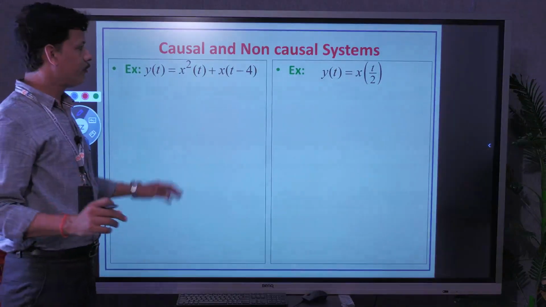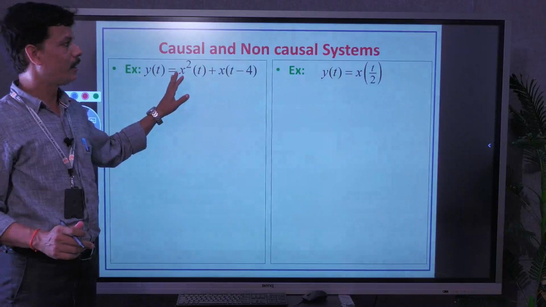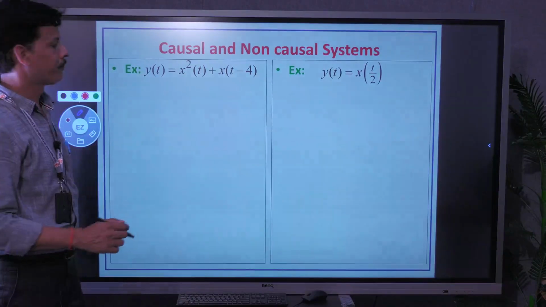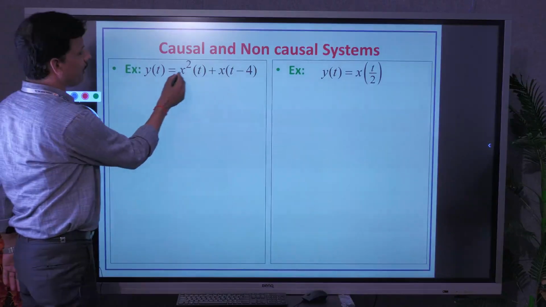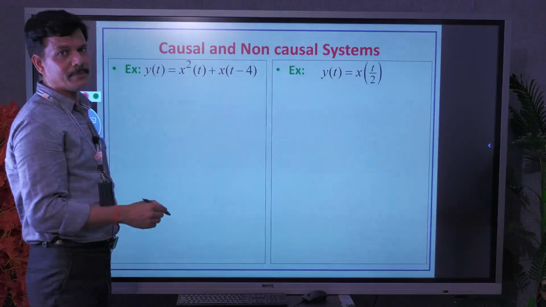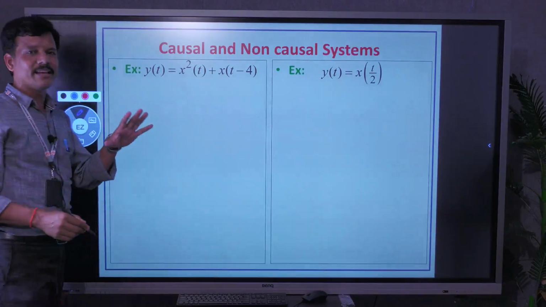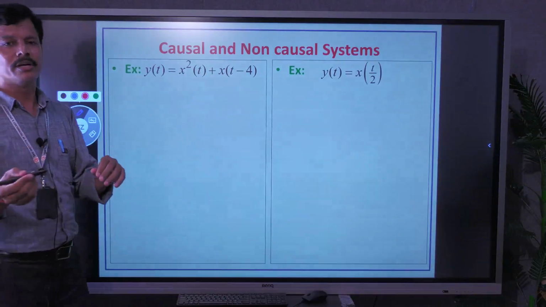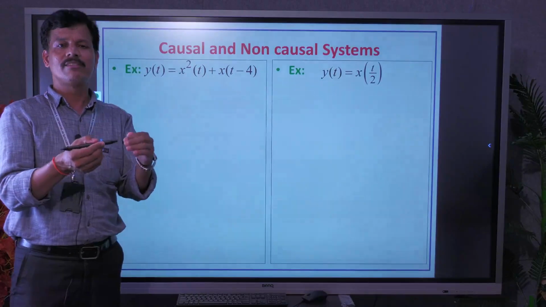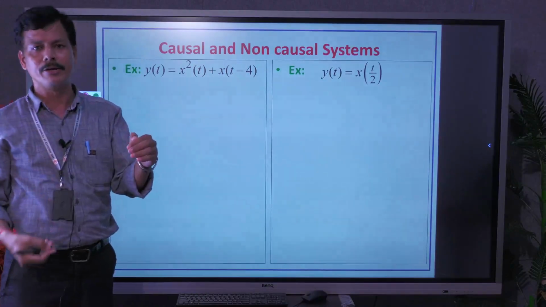Yeah, let us do some problems on this causal and non-causal system. First, a continuous example: y of t equal to x square of t plus x of t minus 4. For easy recognition of causality and non-causality of a system, it is better to substitute t equal to 0, some positive values of t, and some negative values of t.